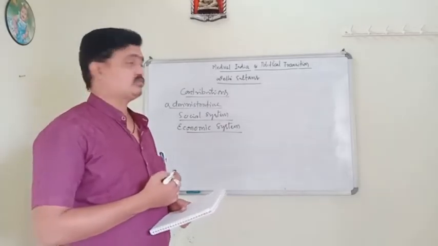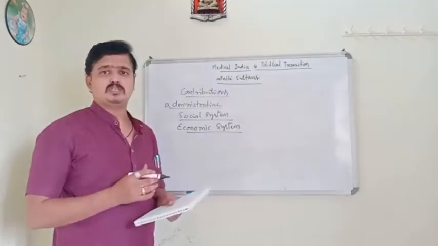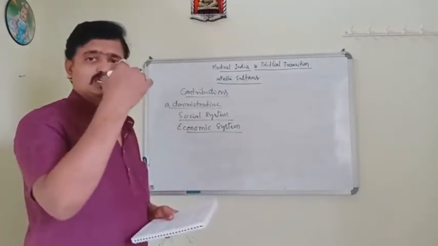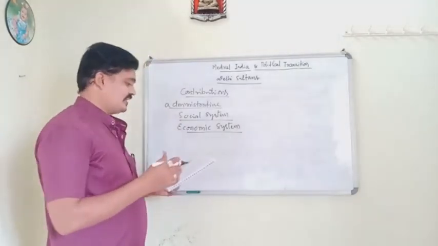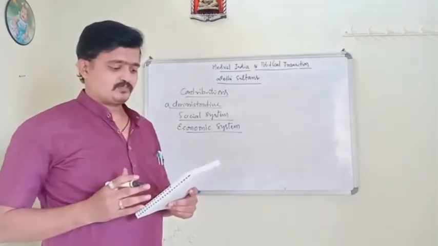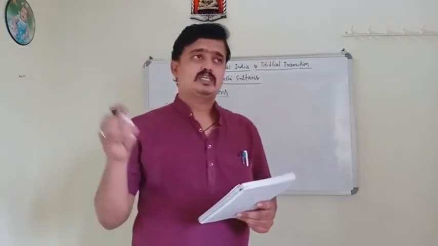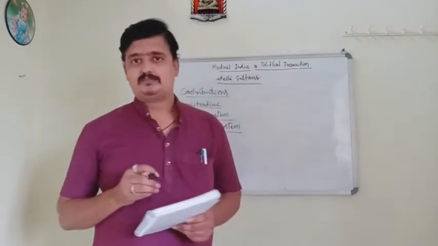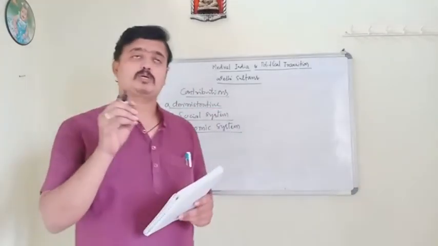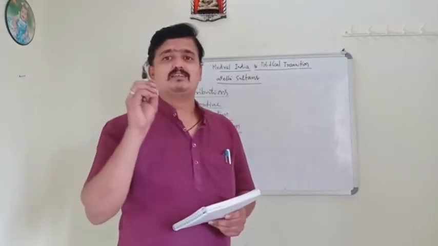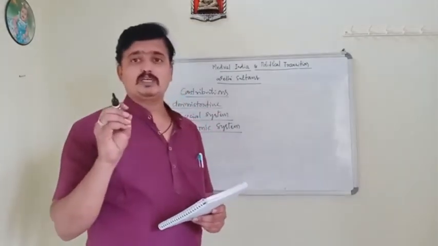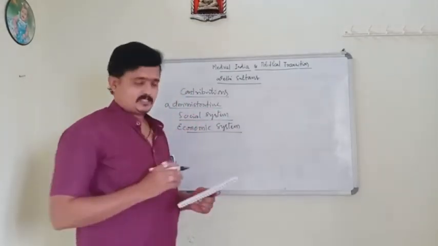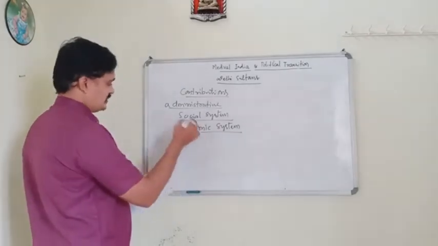Next, Indian art crafts entered into the European markets. These were the highlights of the economic system.